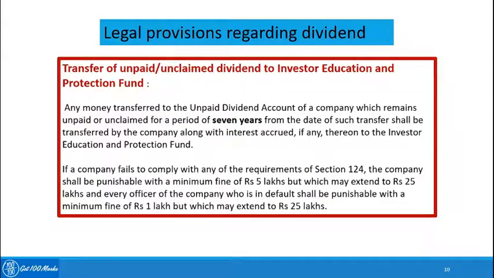Now, even after that, any money transferred to the unpaid dividend account, if it is not claimed within 7 years from the date of transfer, will go to the Investor Education and Protection Fund. If the company fails to comply with any of these requirements, the company is punishable with a minimum fine of rupees 5 lakhs, which may even extend to rupees 25 lakhs, and every officer of the company who is in default shall be punishable with a minimum fine of rupees 1 lakh, which may extend to 25 lakhs.